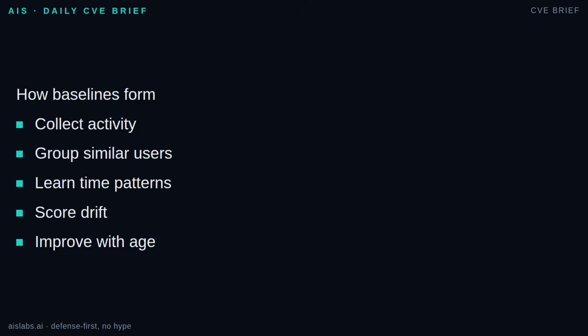Then it scores new behavior against those baselines. Day 1 is thin data, so scores are noisy. By day 30, the model has seen repeated patterns, work cycles, and exceptions. That is where signal starts to replace guesswork.